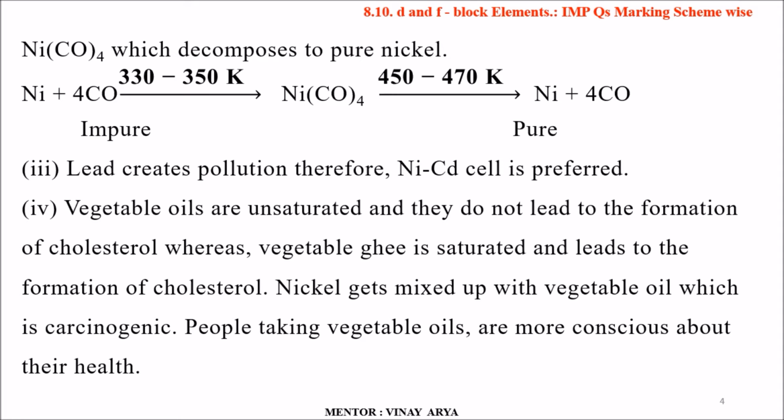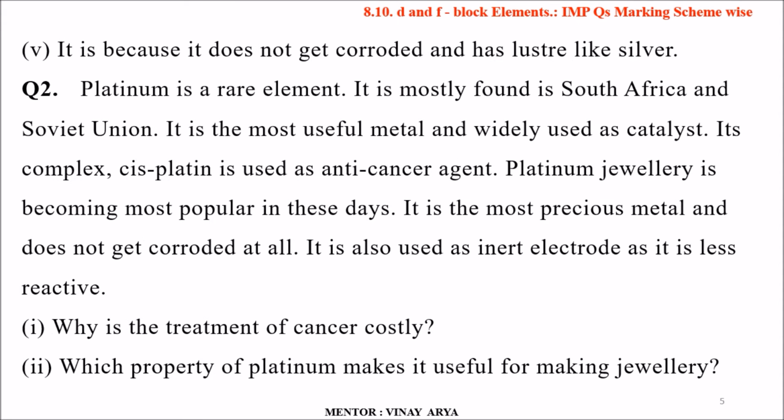Nickel gets mixed up with vegetable oil, which is carcinogenic, meaning it gives rise to cancerous cells. People taking vegetable oils are more conscious about their health. And the fifth part, it's because it does not get corroded and has luster like silver.